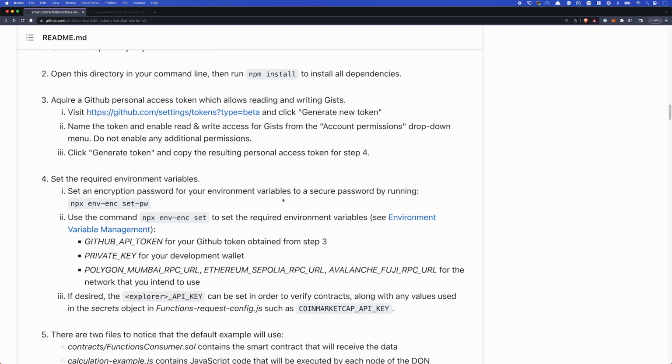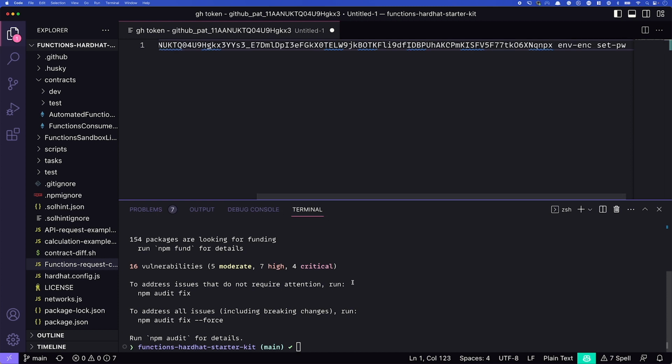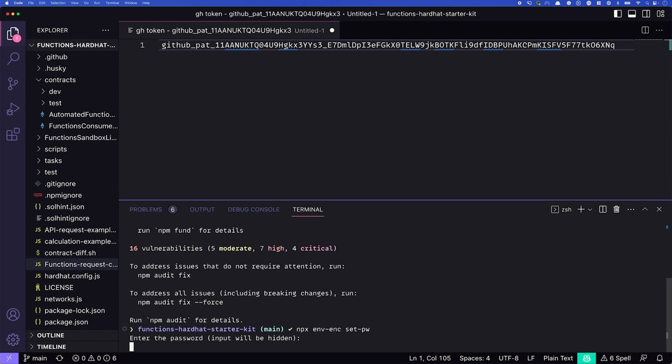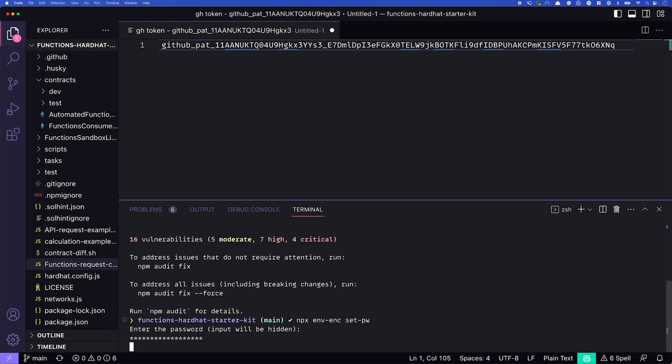What's next? Well, we need to set up the environment variables. Now, the way that this is done is through the env-enc package. It will encrypt our sensitive information. So we need to set that up. The first thing we need to do is run this npx env-enc and set a password. This will set the password to actually encrypt those values. So we'll set our password and that's it.